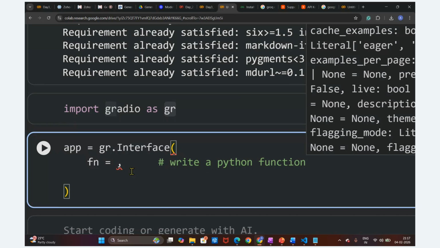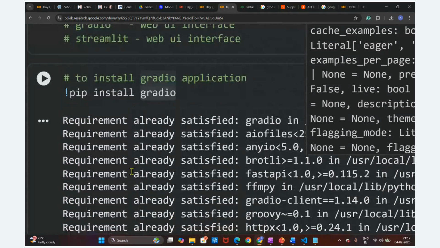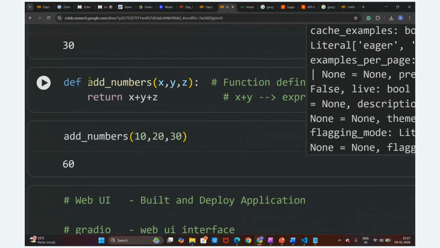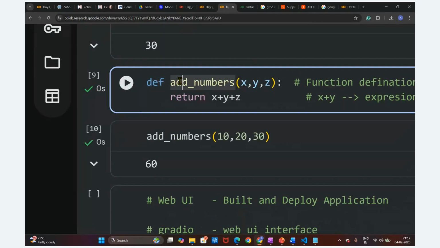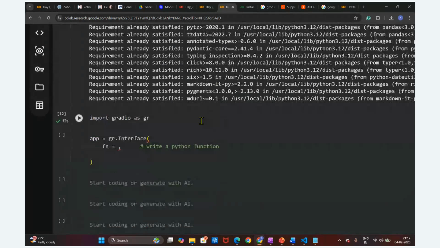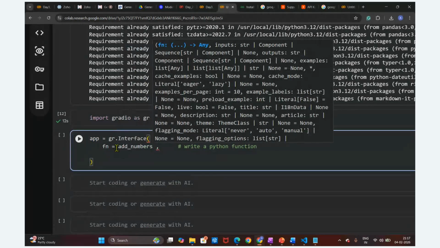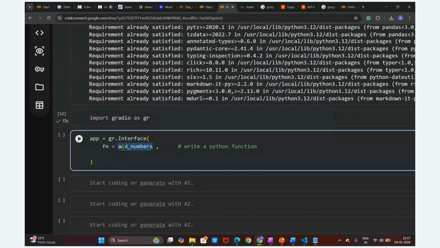Already above we have written this Python function. What is the Python function we have written here? This is the Python function add_numbers. This is the function name. I'm going to provide this add_numbers there: function equals add_numbers. fn is nothing but the function, guys. This is the function name.